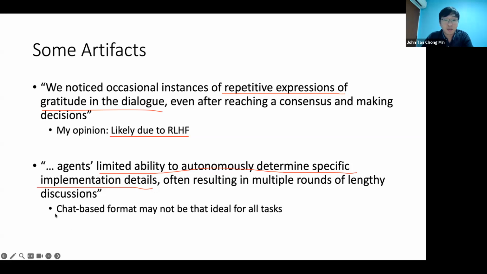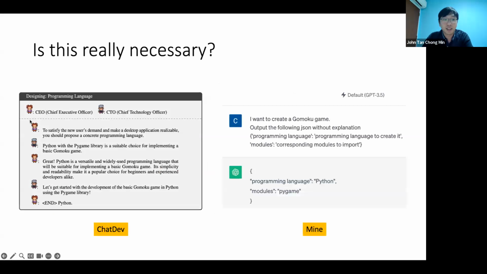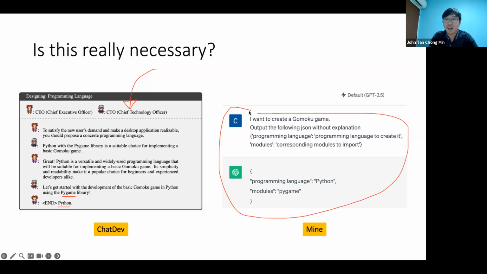So yeah, I also like to say that chat-based format may not be the best. You might need a more rigid framework structure to ground the output generation of LLMs. So, some experiments I did. This is in the paper: the CEO and CTO are discussing, for Gomoku, what language should I use? Python. And use the Pygame library. That's for later on. So I basically did a ChatGPT experiment. I said, I just want you to output the programming language and the module that you need. And I get the same answer with much fewer tokens.